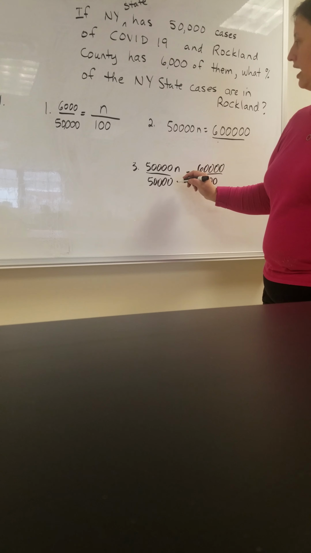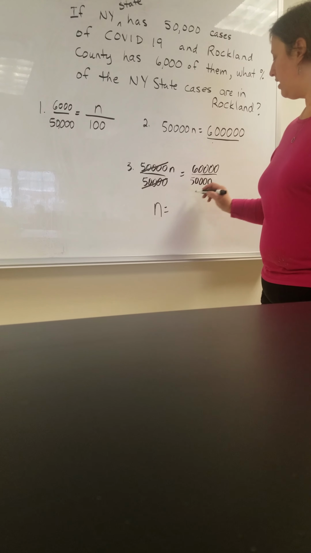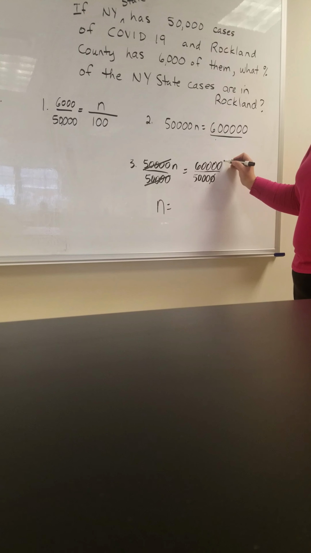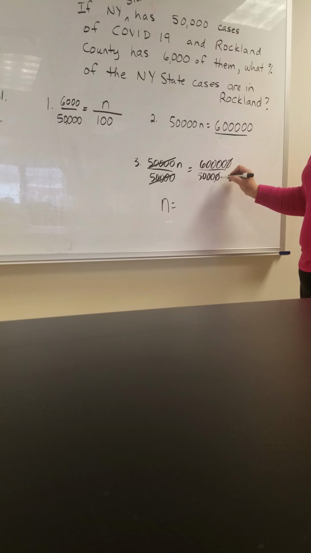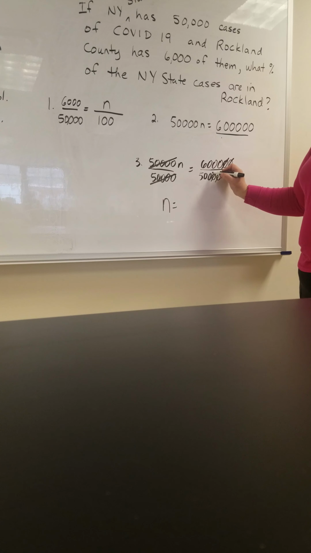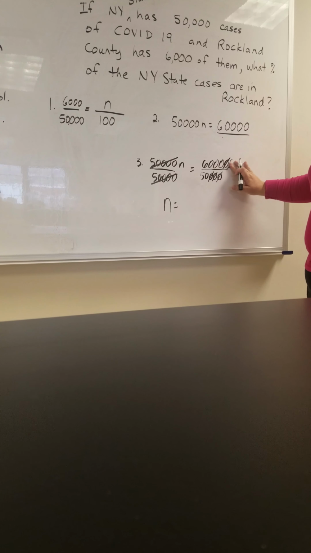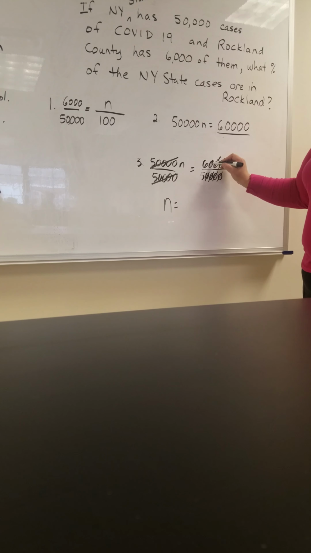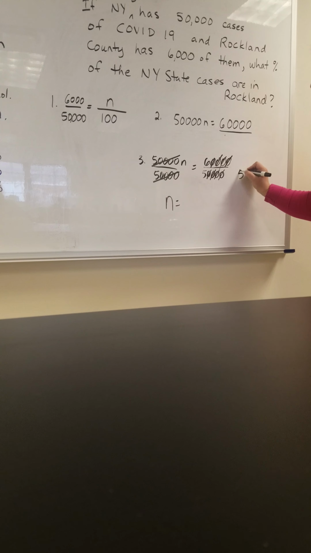Okay, so what happens over here? These 50,000s cancel out, and our answer, well, look at this. A lot of those zeros are going to go away. 1 0 here with 1 0 here. 1 here. Wait a minute, that's too many zeros. Sorry, I messed up on the number of zeros. So 1, 2, 3, and then one more. So we've got this improper fraction, we need to divide it out.